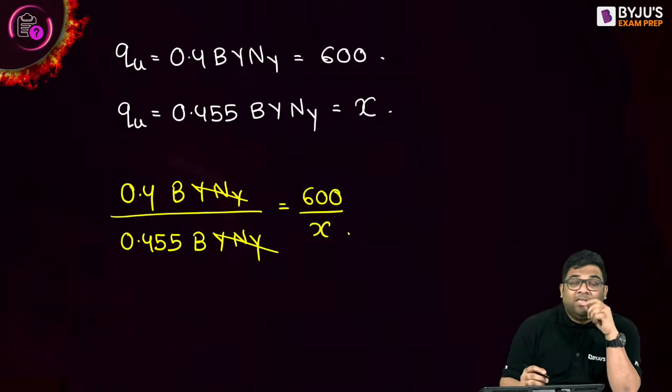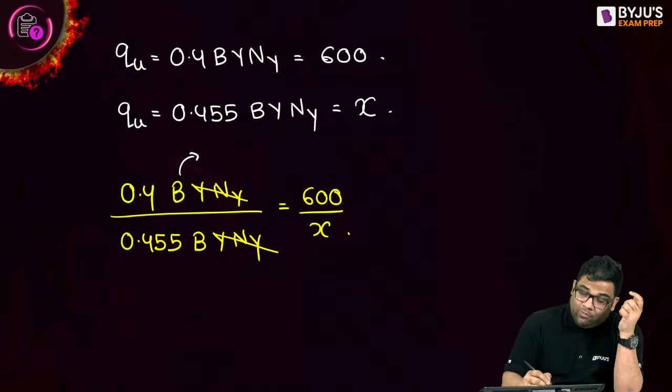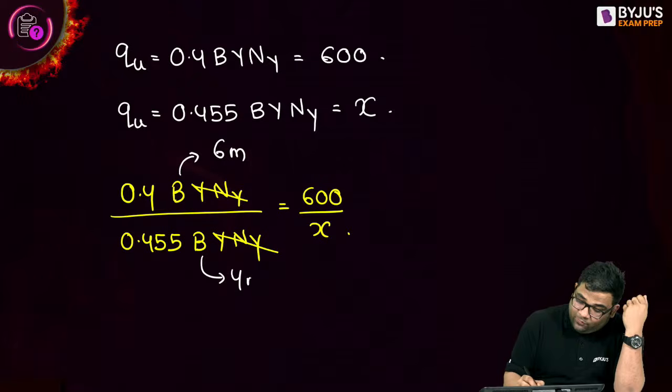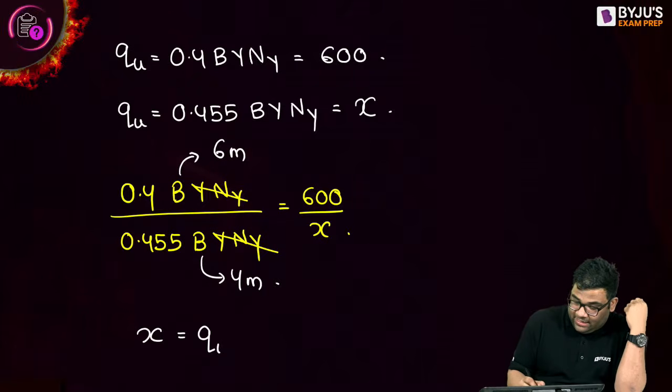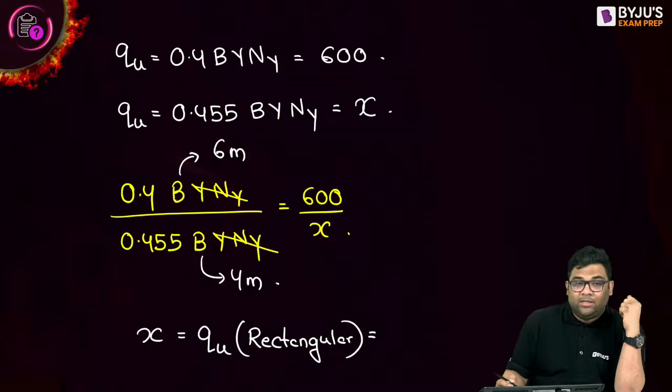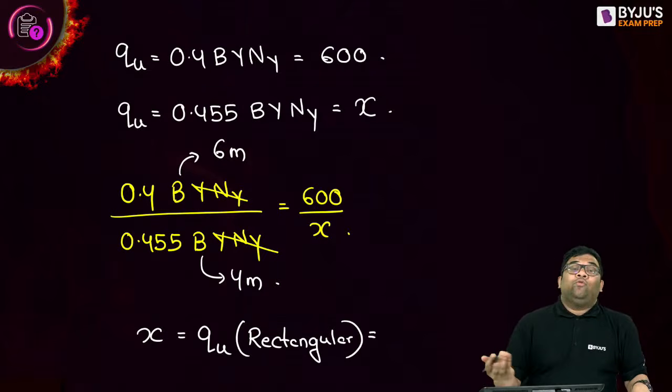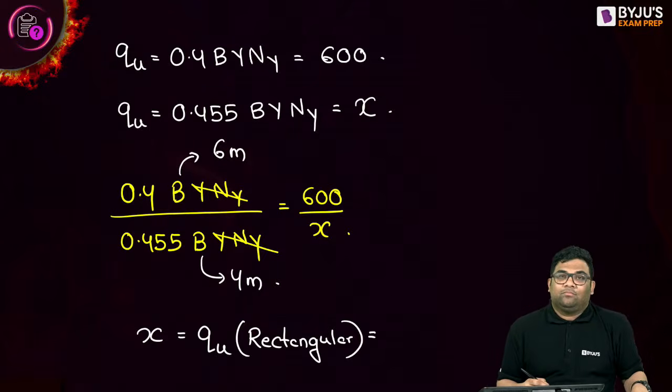Why am I not able to cancel the width? Because for the square one, the width is 6 meter. For the rectangular one, the width is 4 meter. Now, can you give me X? Or I can say the ultimate bearing capacity of the rectangular footing. Can you give me X? Very easy question, you see. How much am I getting for your qu for the rectangular footing? Tell me.